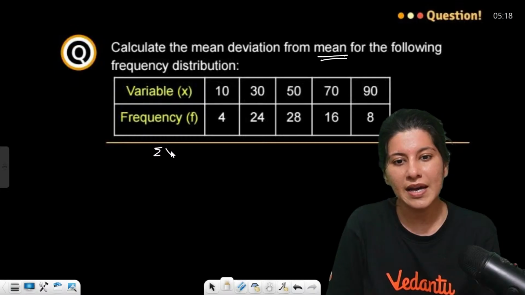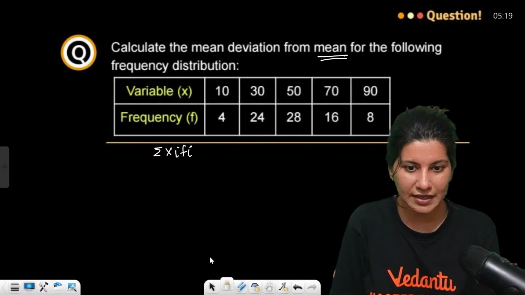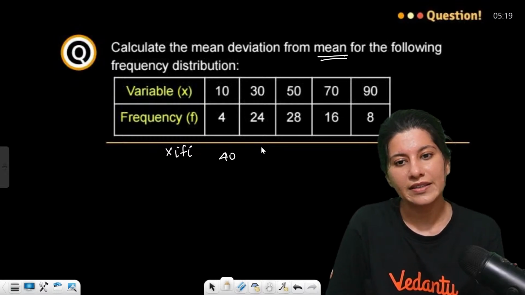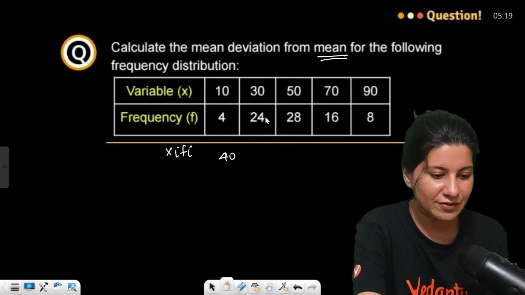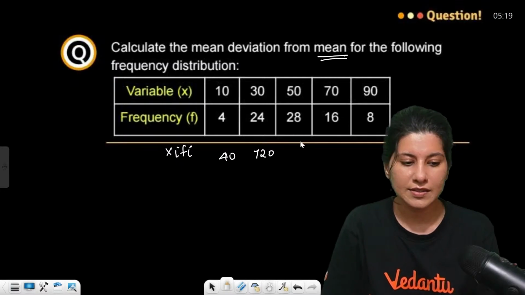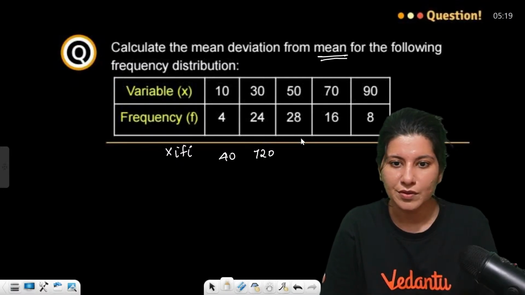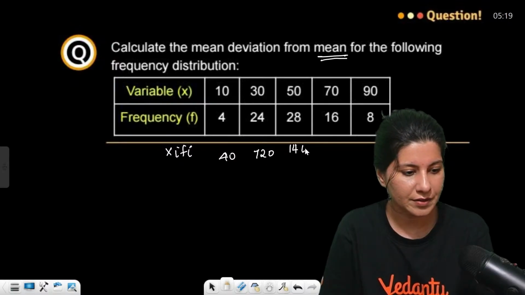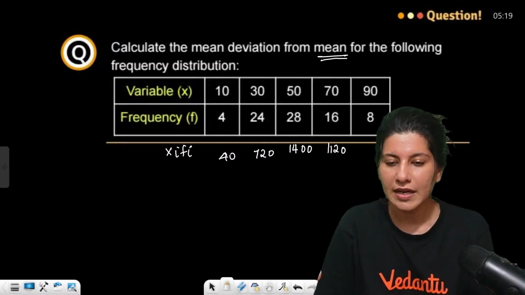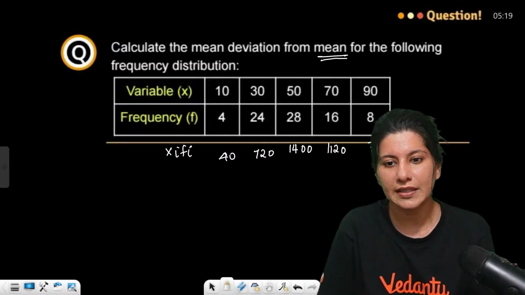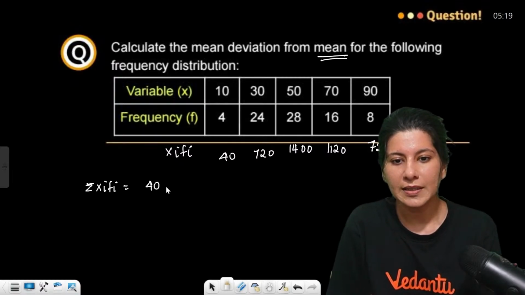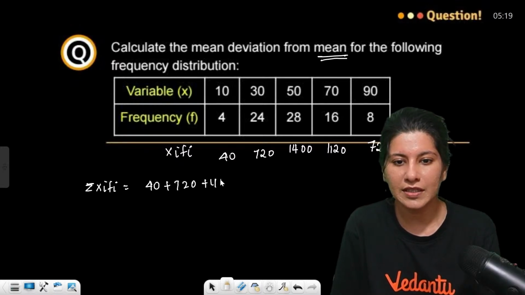So sigma xi fi you have to calculate. For that you have to calculate xi fi. So 40, and then this will be 24 into 3, 720. This will be 28 into 50, 1400. Correct? 70 into 16 will be 1120, and 8 9s are 72, 720. So sigma fi xi will be what? 40 plus 720 plus 1400.